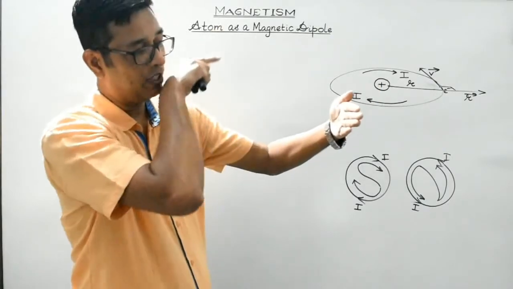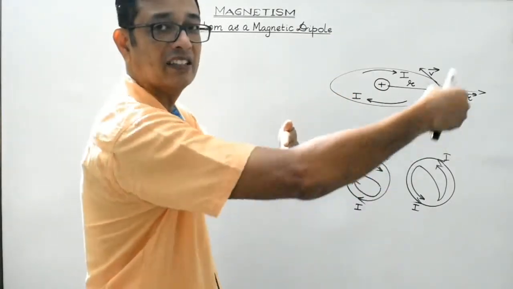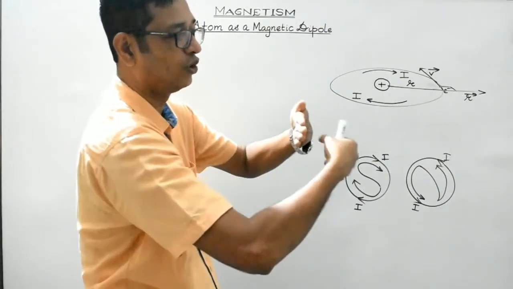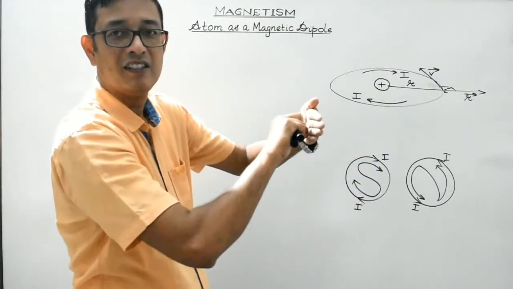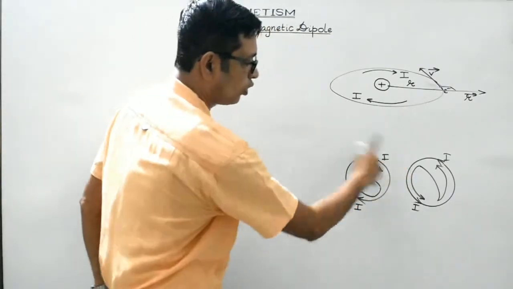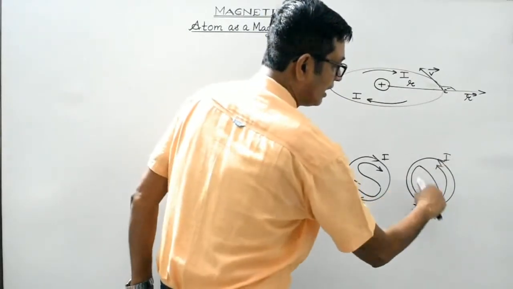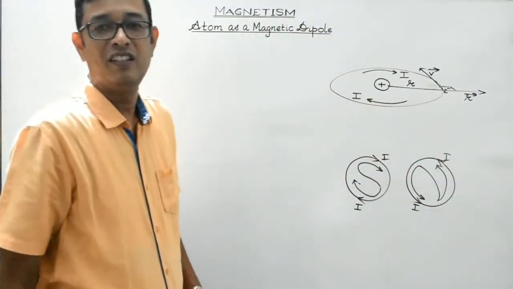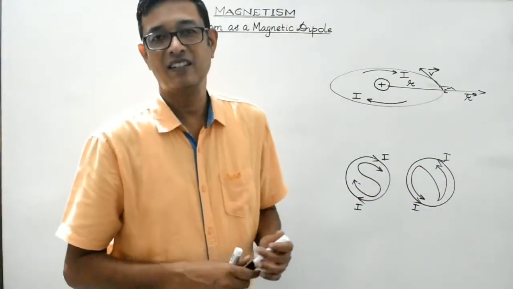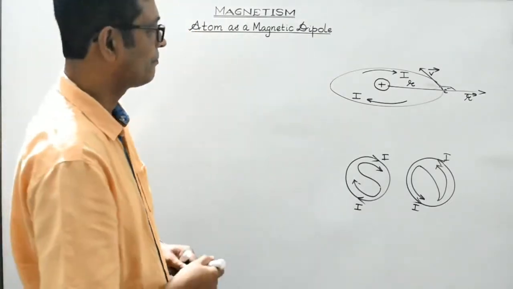So magnetic field lines will enter the south, and then from the north it will make an exit. It will be in the form of continuous closed loops like this. Clear, students? So that can be remembered by using this symbol. Clockwise, that phase will act as south. Anti-clockwise, that phase will act as north. So direction of the magnetic moment is from south to north. We are aware of it.